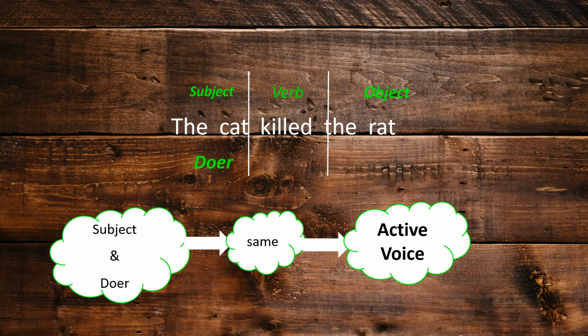The structure says the subject of a sentence and the doer of the action should be the same. Now, what is the subject? The cat. Who's doing the action of killing? It's a cat. Therefore, the subject and the doer of the sentence are one and the same. Therefore, this given sentence is said to be active voice.